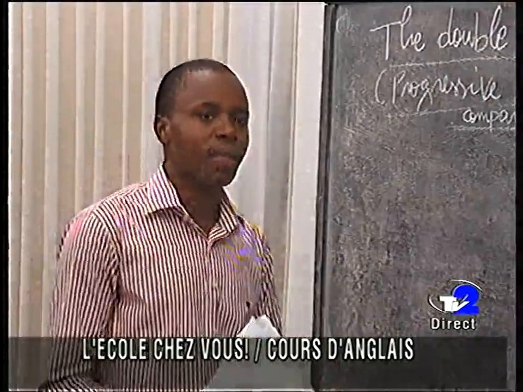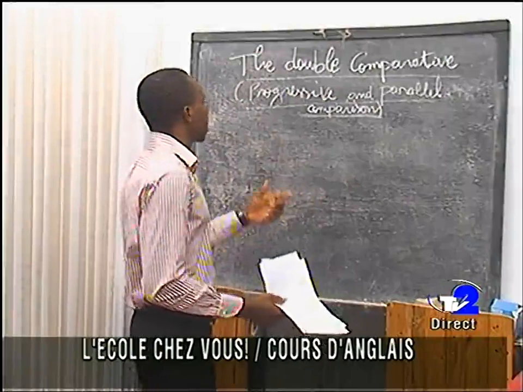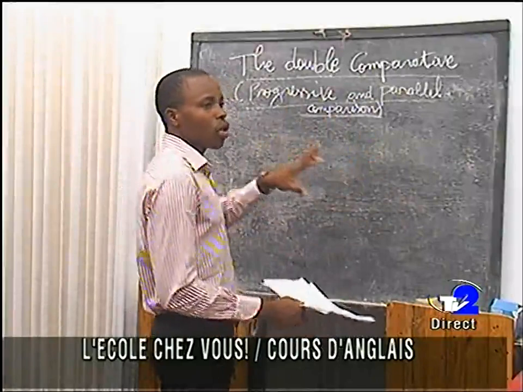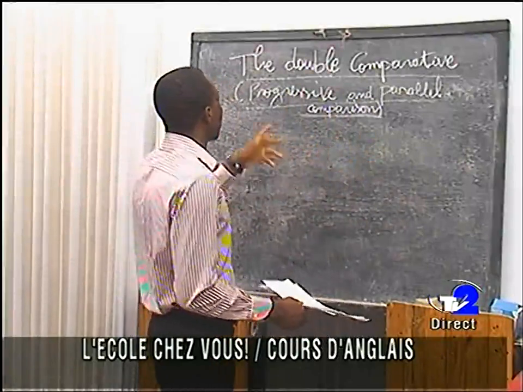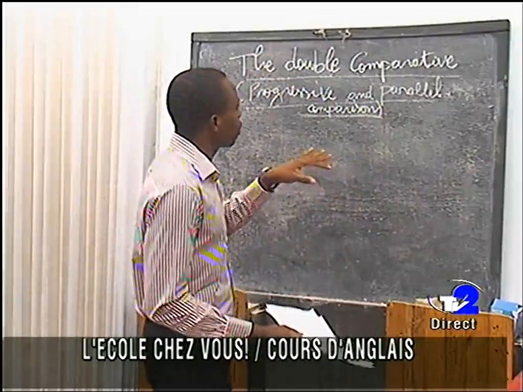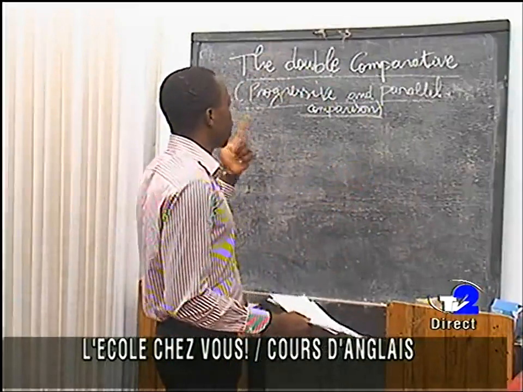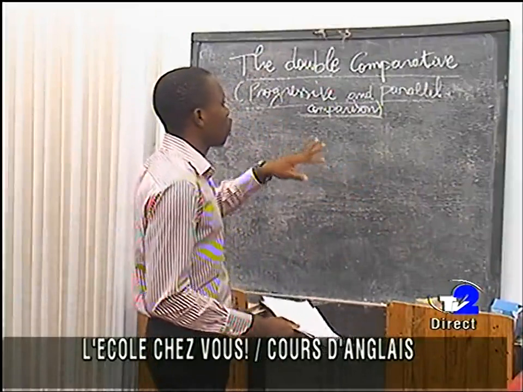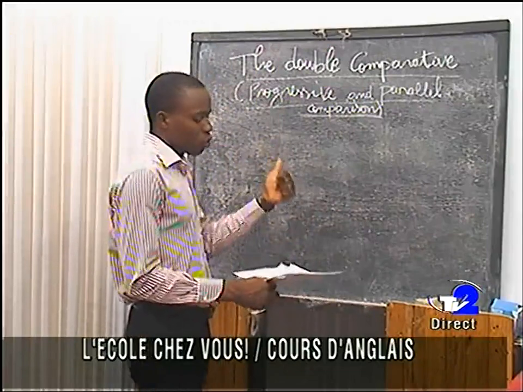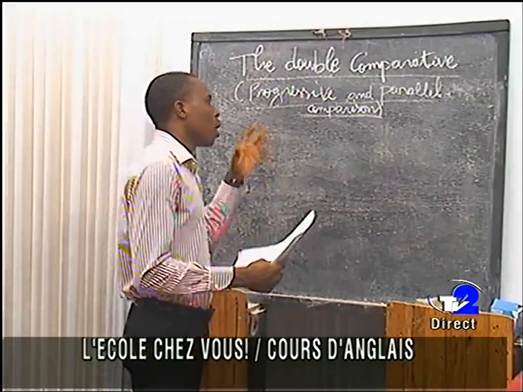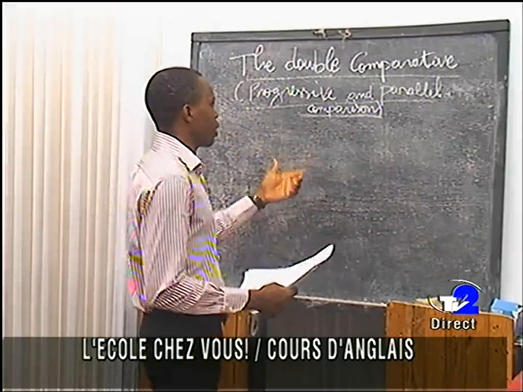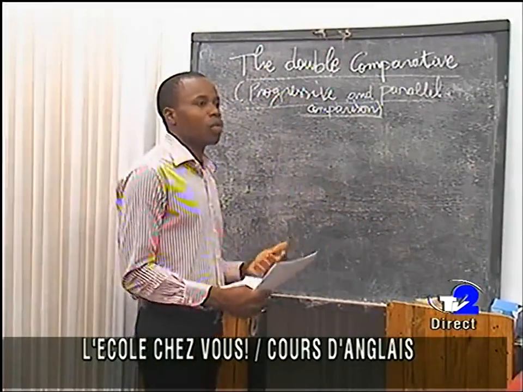Last time we talked about comparison, and we saw the different forms of comparison, for instance the comparative form of inequality, equality, inferiority, and superiority.